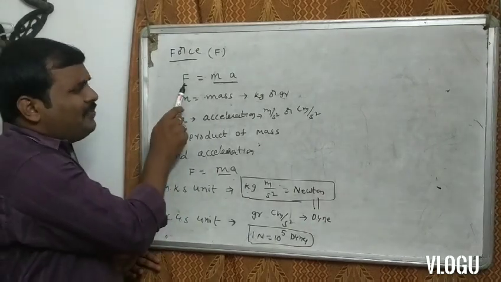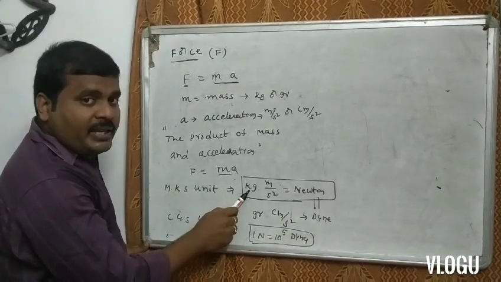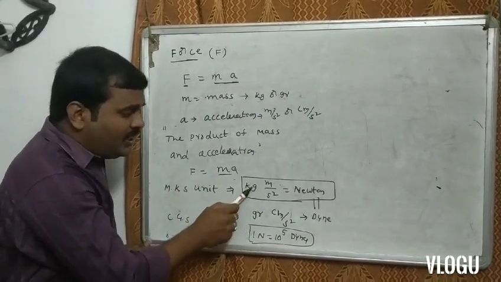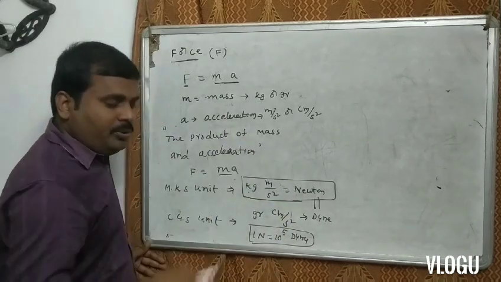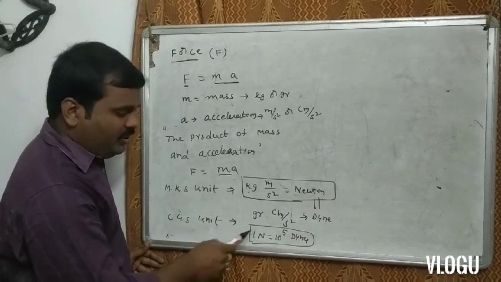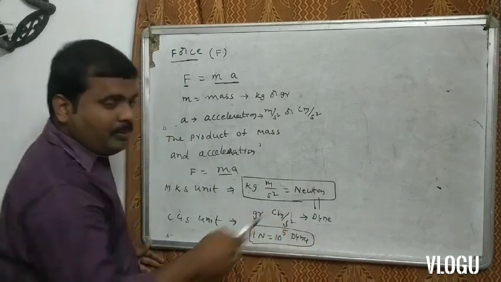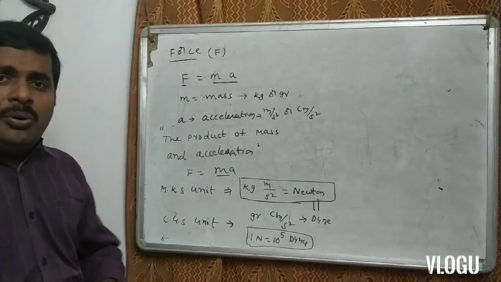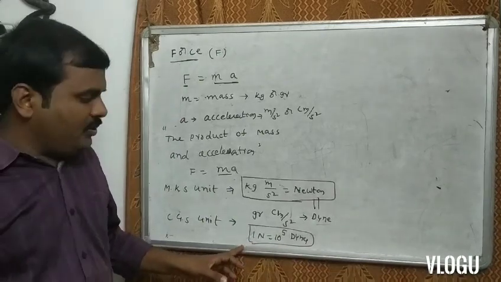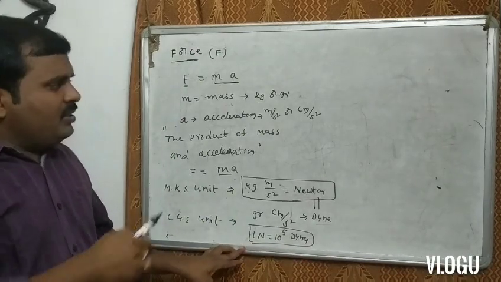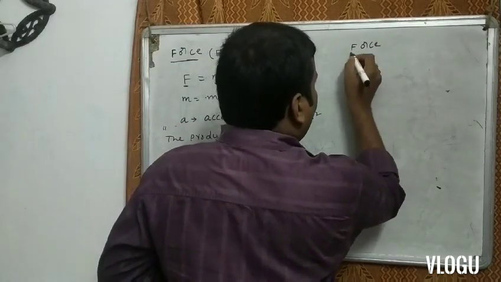Repeat again. What is the definition of force? The product of mass and acceleration. What is the mks unit of force? Kg meter per second square, which is equal to Newton. The CGS unit of force is gram centimeter per second square, which is dyne. What is the relation between Newton and dyne? 1 Newton is equal to 10 to the power of 5 dyne. Here F is force.